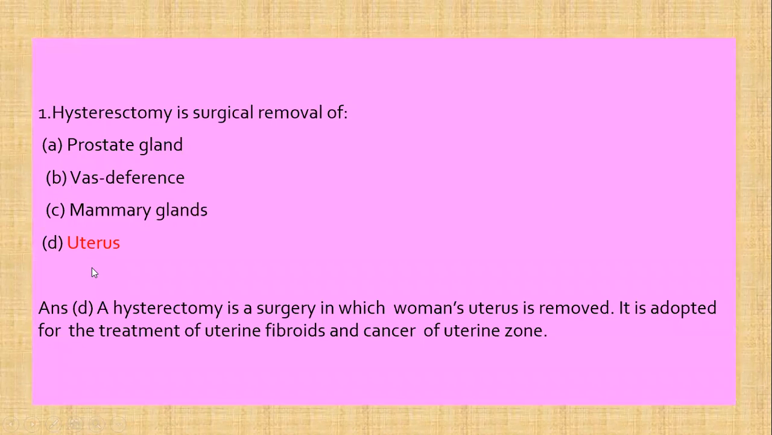So here comes the first question: hysterectomy is a surgical removal of prostate gland, vas deferens, mammary gland, or the last option, uterus. Now we know that hysterectomy is a surgery in which the uterus is removed and it is done in women. It is adopted for the treatment of uterine fibroids and cancer of the uterine zone. Now when there is cancer in the uterus, what do doctors do? They usually do surgery and remove the uterus so that the uterine fibroids and cancer can be treated.